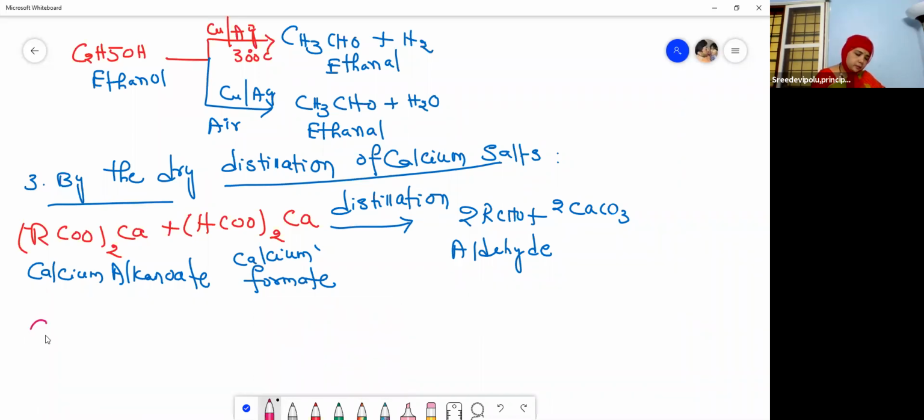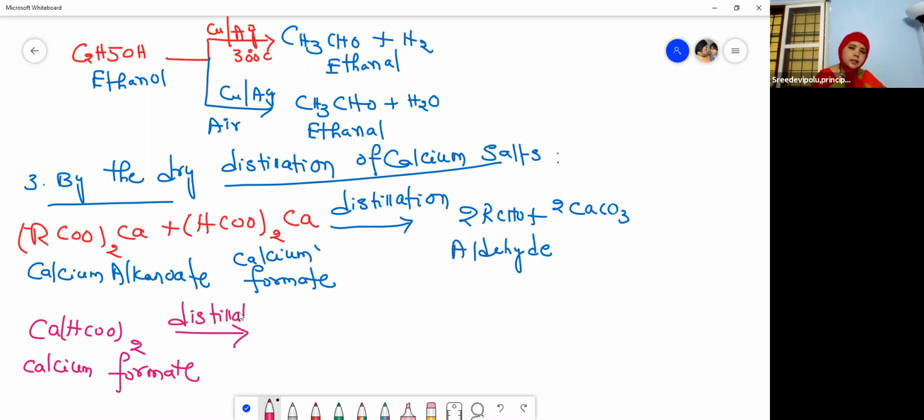So here I am taking, see this, here I want to show you one thing. So when we take calcium formate, what is this? Calcium formate or calcium methanoate, right? So calcium formate, then what do you get here? Dry distillation, okay? So you will get formaldehyde, HCHO plus CaCO3, okay? So this is a methanol. What is this? Methanol.